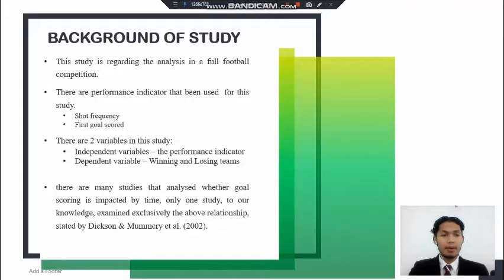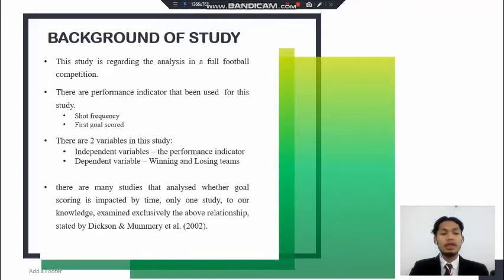Introduction. Background of study. This study is regarding the analysis in a full football competition, which is FIFA World Cup Under-20 2019. There are performance indicators that been used for this study, which is we have shot frequency and also first goal score.